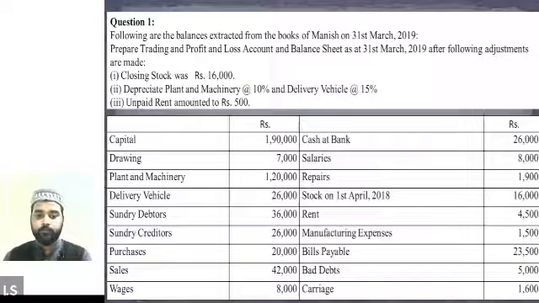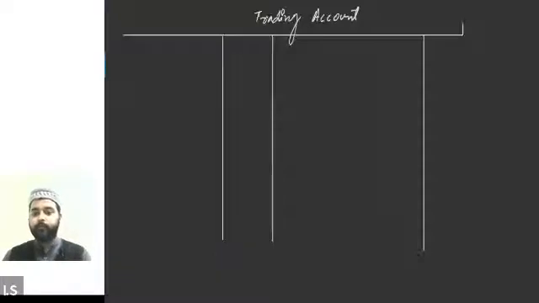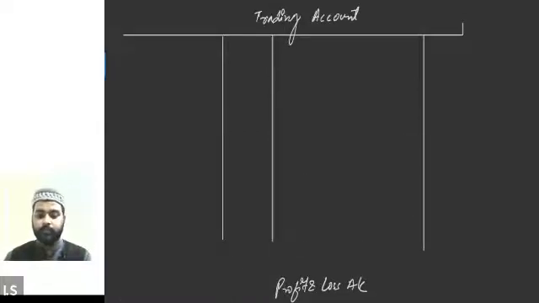All right. So this is how we will be preparing the format. This is my trading account. Then this will be my profit and loss account. And then I have my balance sheet. Okay. So let's look at the items one by one.